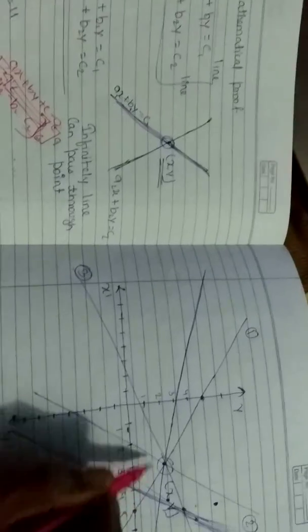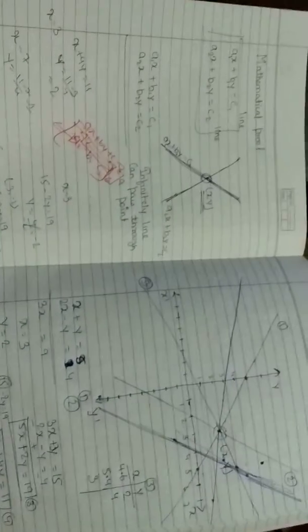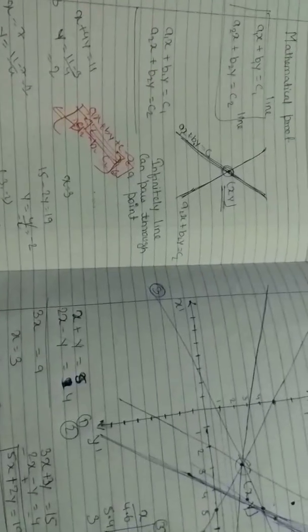So I hope you understand. This is the analytical proof that infinitely many lines can pass through a single point.